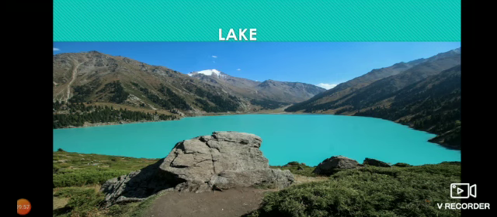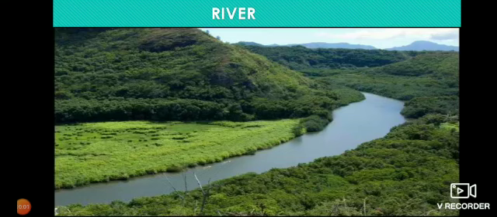Now, next we go to another landform. There is a river. How can you define a river? A river is a large natural stream of fresh water flowing on land towards an ocean, a sea, a lake, or another river.